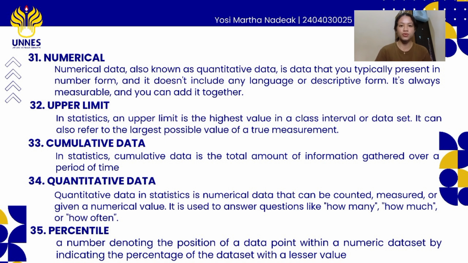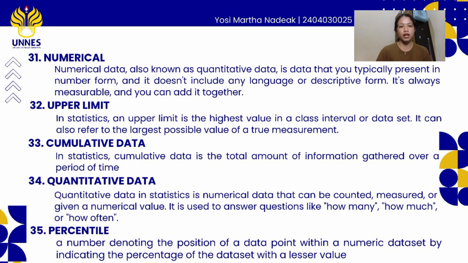The 32 is upper limit. In statistics, an upper limit is the highest value in a class interval or data set. It can also refer to the largest possible value of a true measurement. The 33 is cumulative data. In statistics, cumulative data is the total amount of information gathered over a period of time.